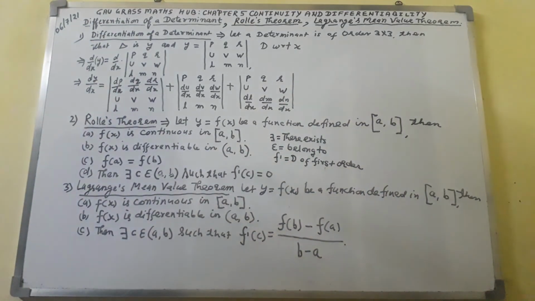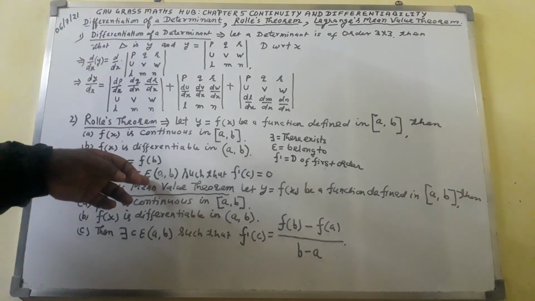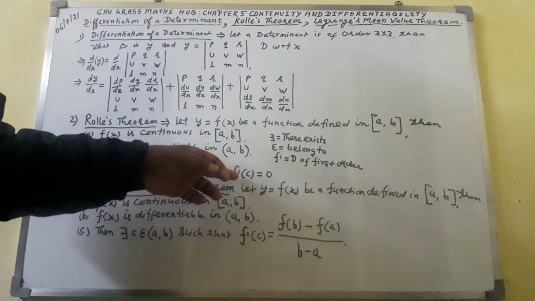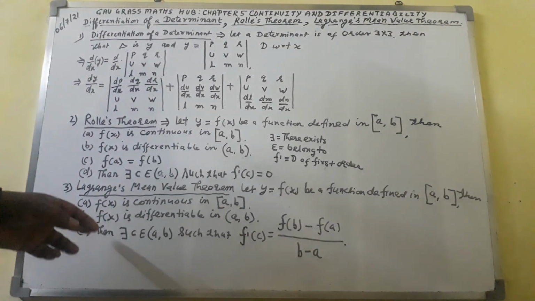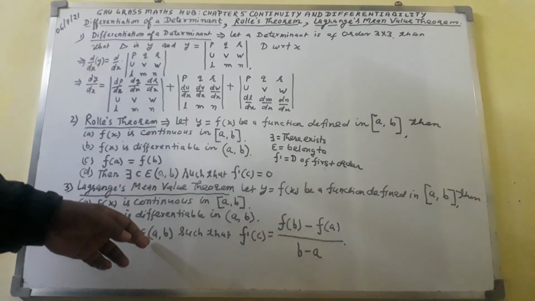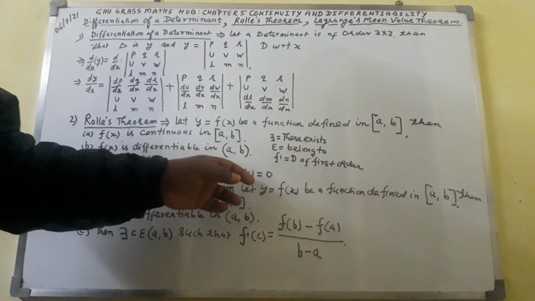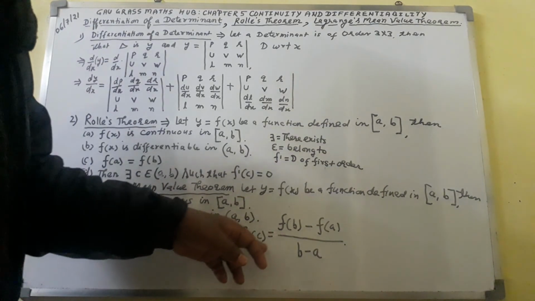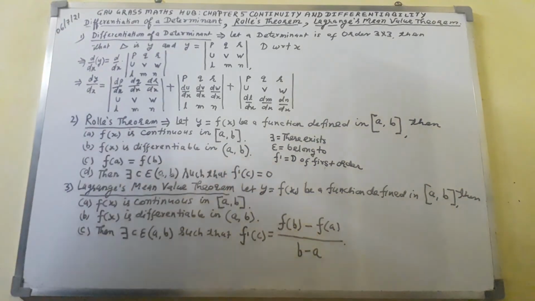But here, in Rolle's theorem, there exists c belonging to open interval (a, b) such that f dash c equal to 0, but in Lagrange mean value theorem, f dash c equals f of b minus f of a, whole over b minus a.